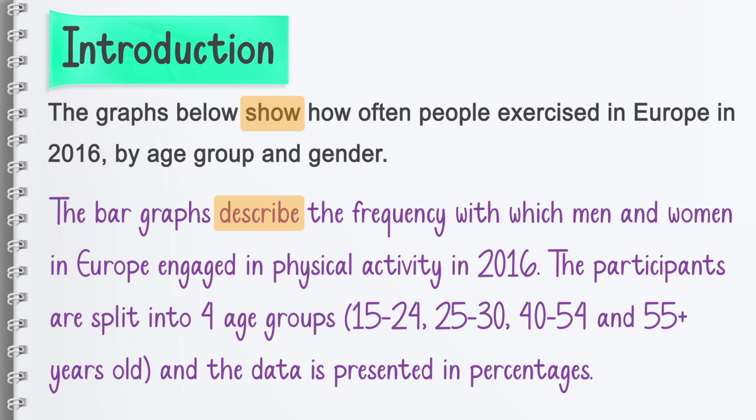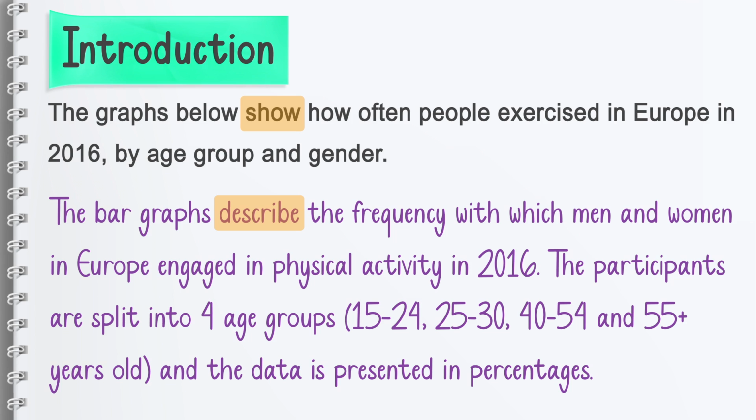Now let's read the introduction again. The bar graphs describe the frequency with which men and women in Europe engaged in physical activity in 2016. The participants are split into four age groups. Then you write the age groups in parentheses: 15 to 24, 25 to 39, 40 to 54, and 55 plus years old. And the data is presented in percentages. All right, that's it. That's the introduction paragraph.